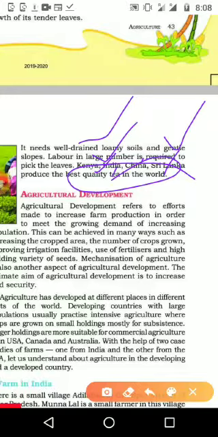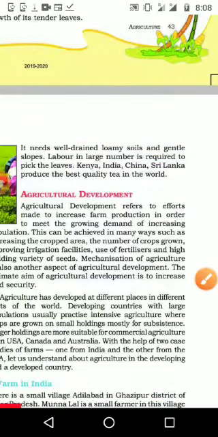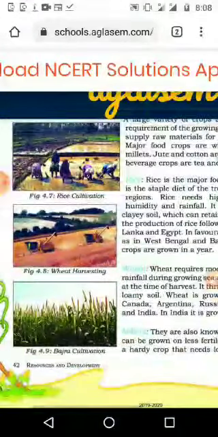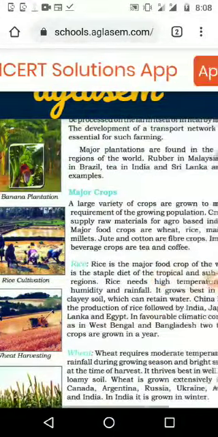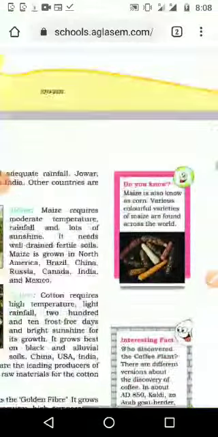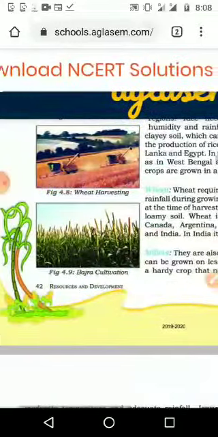So what we discussed are the major crops. Once again: tea, coffee, jute, cotton, maize, millets, wheat and rice. These are the major crops. Many crops exist, but we are considering a few and trying to understand them.